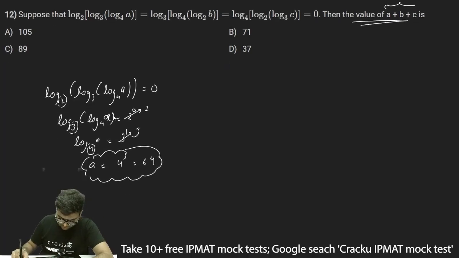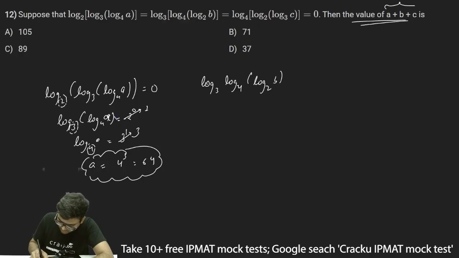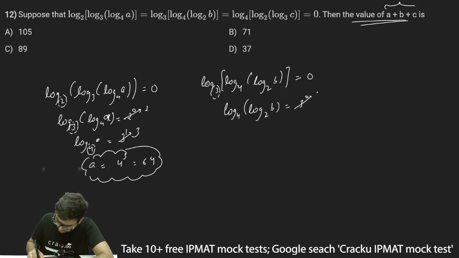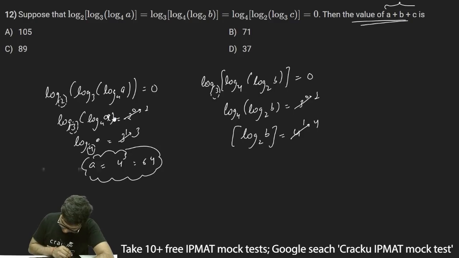Similarly, we'll find the values of b and c. So log base 3 of log base 4 of log base 2 of b is equal to 0. Again, I'll take the 3 to the other side, which becomes log base 4 of log base 2 of b is equal to 3 to the power 0, which is equal to 1. Then log base 2 of b will be equal to 4 to the power 1, which is 4. And again, b is equal to 2 to the power 4, which is 16. And thus b is equal to 16.